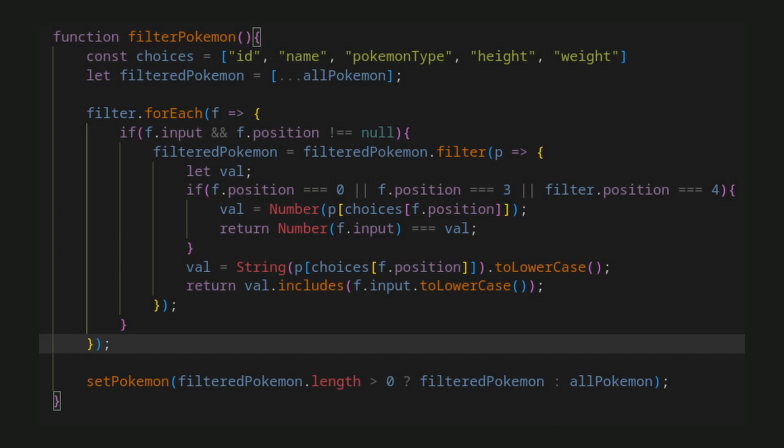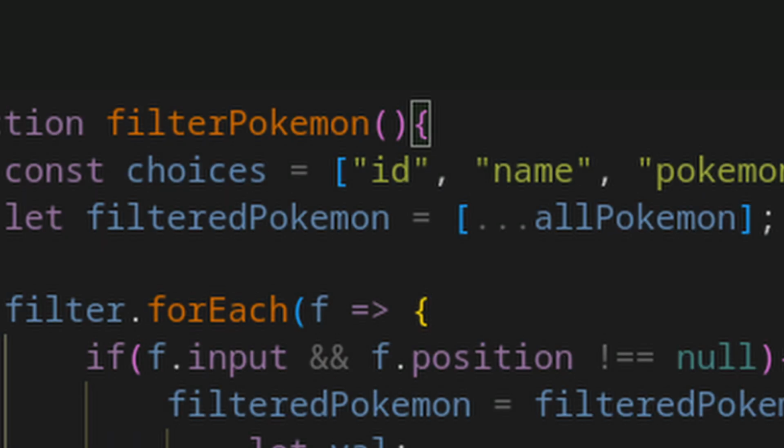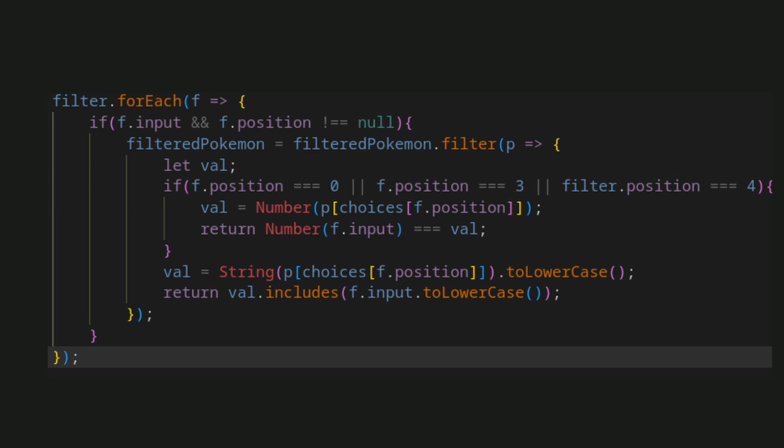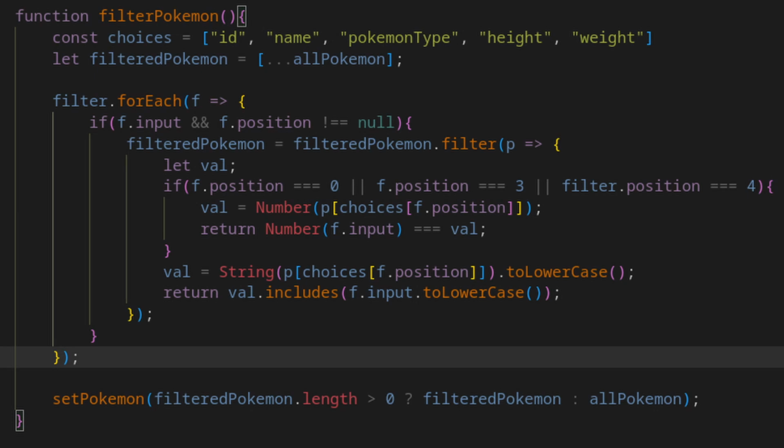So once we have our filter state, we can filter our Pokemon list. The main idea here is that filter Pokemon will start out as a copy of all Pokemon. For each filter stored in the filter state, which is a list of JSON objects consisting of position and input, I will iterate through filter Pokemon using the filter method. I will check if the ID, the weight, or the height is equal to the input value. Else, I check if the user input is a substring of its respective column value. If true is returned, then it gets added to the filtered Pokemon list. Finally, I set the Pokemon state.